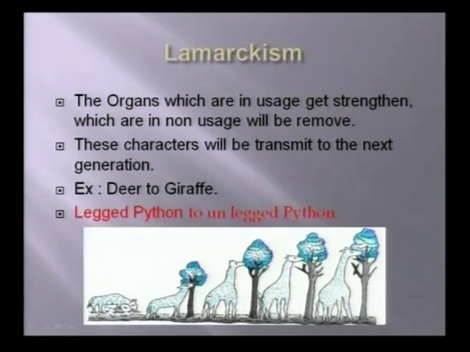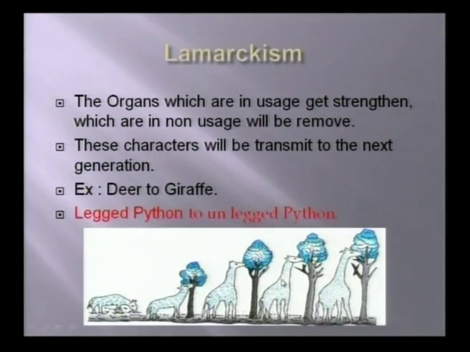So the deer changed into a giraffe. It totally elongated its neck and its legs also, so now we call it a giraffe. This did not occur in all deer, but only in some deer. As I told you at first, where the DNA gets errors, it passes to the next generation with some defects, and the same structure is passed on. Like that, it happened here.